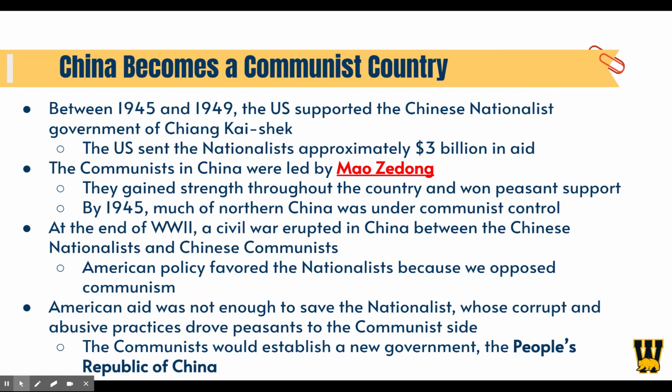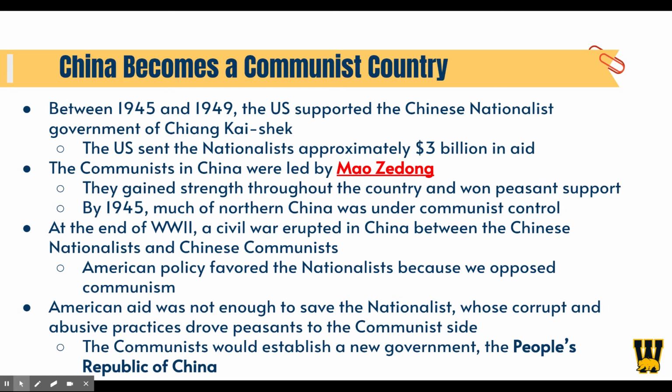China becomes a communist country. Between 1945 and 1949, the U.S. supported the Chinese nationalist government of Chiang Kai shek. The U.S. sent the nationalists approximately $3 billion in aid. So remember, this is all part of our containment policy. We are supporting the nationalists. We're using the Truman Doctrine and Marshall Plan to kind of authorize this type of funding.